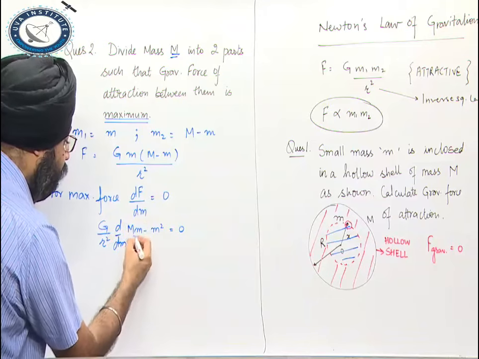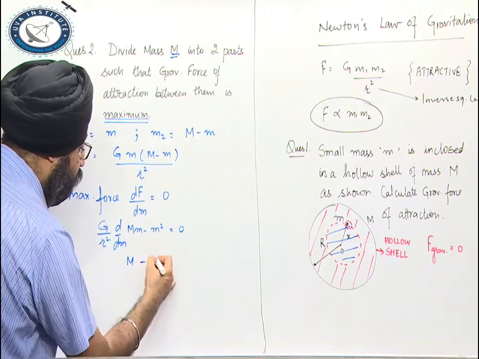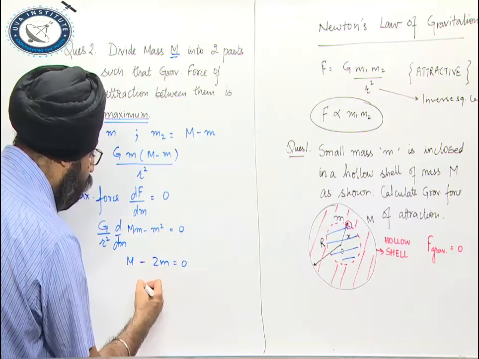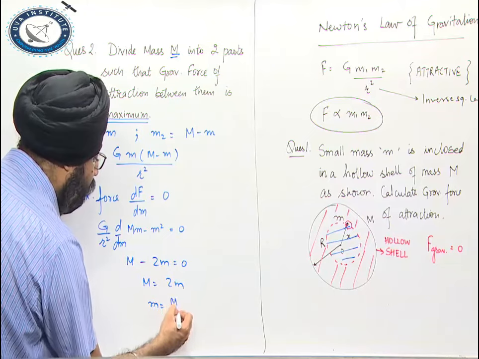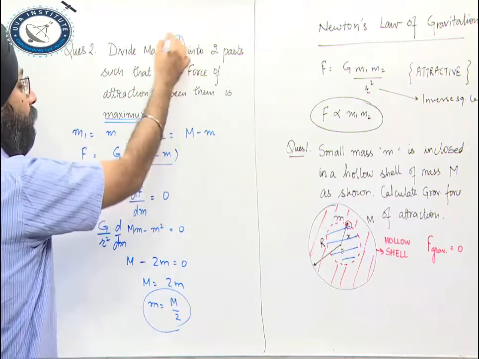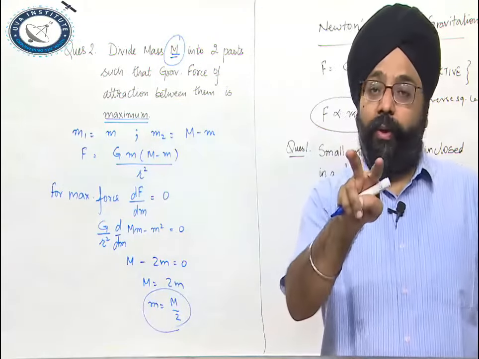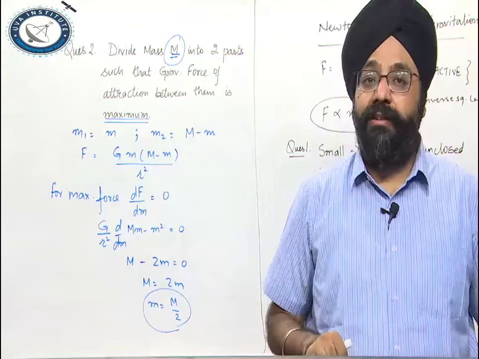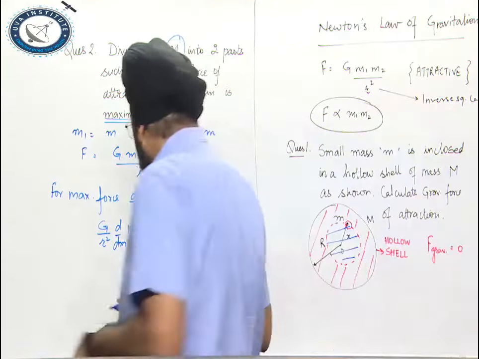Now if I differentiate it, I have capital M, dm upon dm is 1, differentiation of this is 2m, equal to 0. Capital M is equal to 2m, small m is equal to M by 2. That means if I divide the total mass capital M into two equal parts, my force of attraction will be maximum in this case.